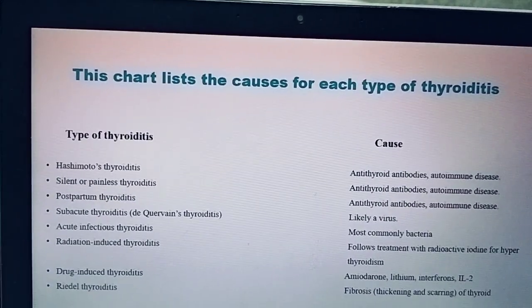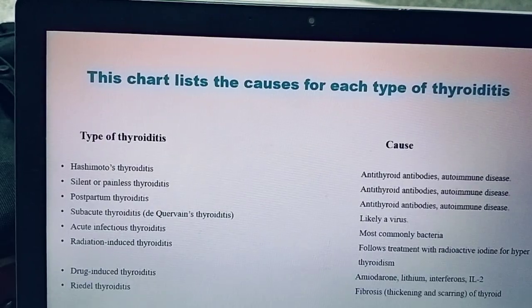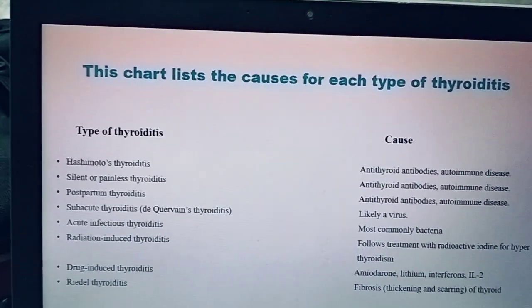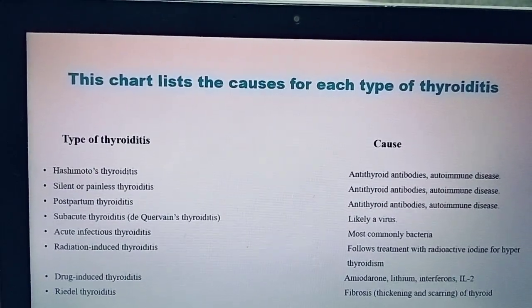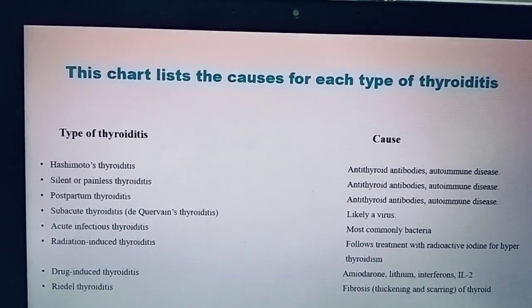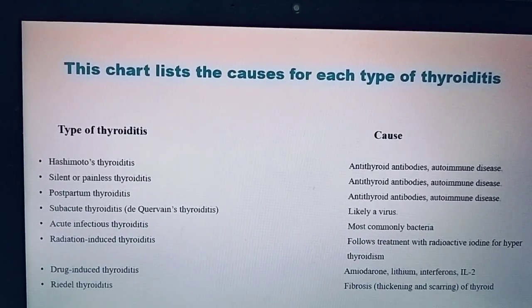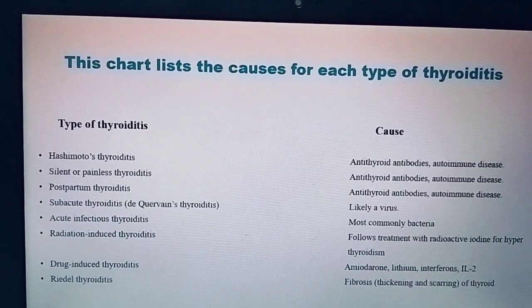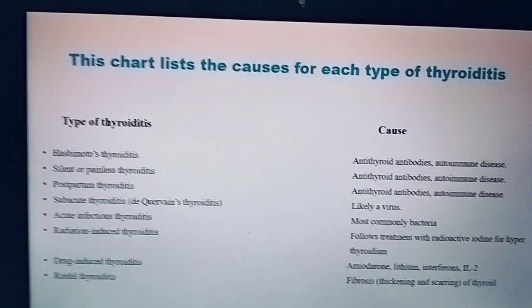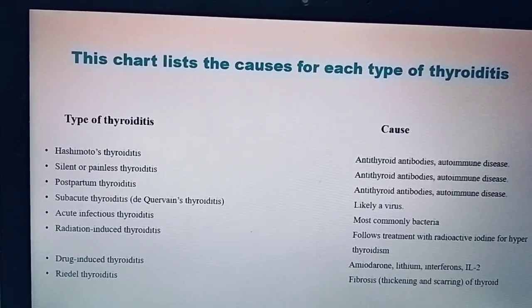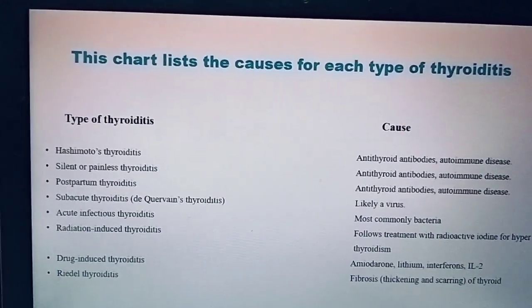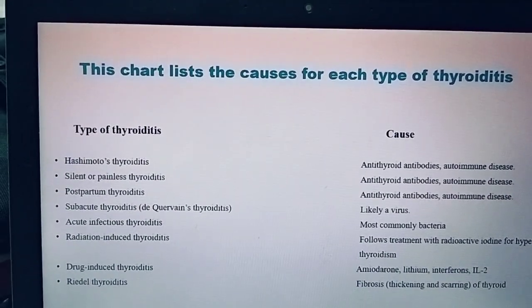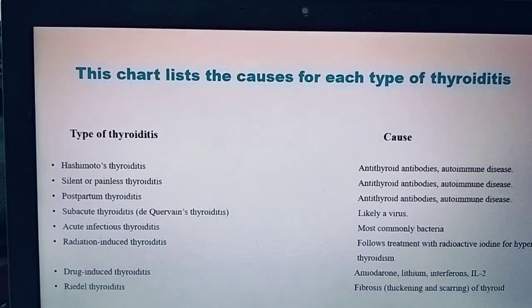So in these cases, there is a treatment that takes place. The thyroid parenchyma is destroyed, so it leads to bacterial infection. This is one of the causes of acute thyroiditis. Coming to the next one, subacute thyroiditis, there is de Quervain thyroiditis, which is mainly caused by viruses like Coxsackie A, B, and echoviruses.